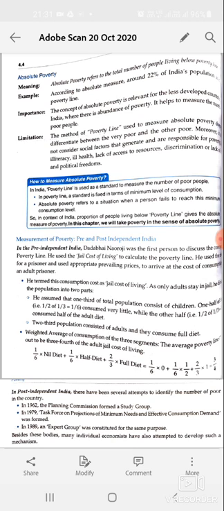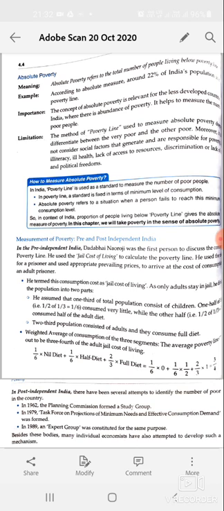Now he calculated the weighted average of consumption of the three segments; the average poverty line comes out to 3/4 of the adult jail cost of living. The 1/6 who are infants below 5 consume very little, meaning 0: 1/6 multiplied by 0 is 0.